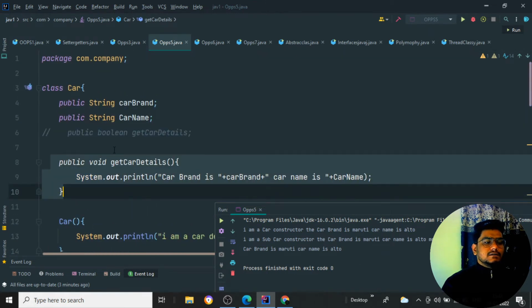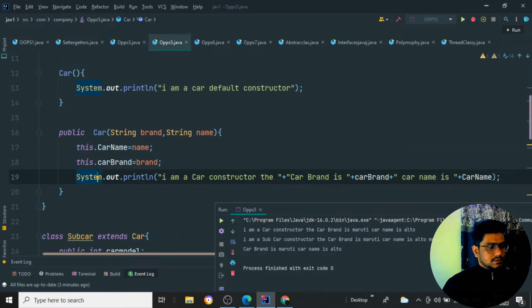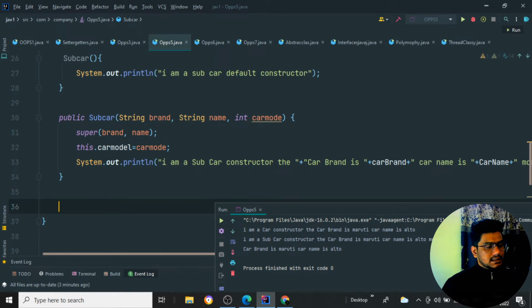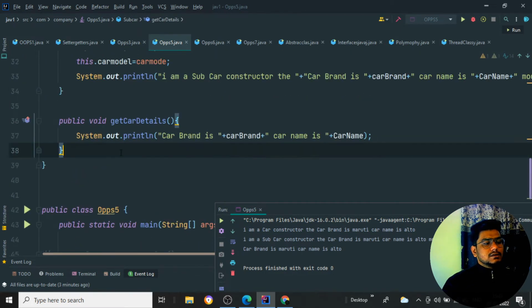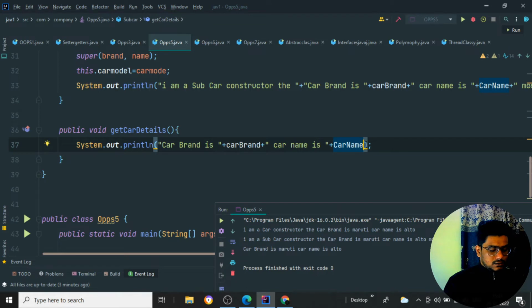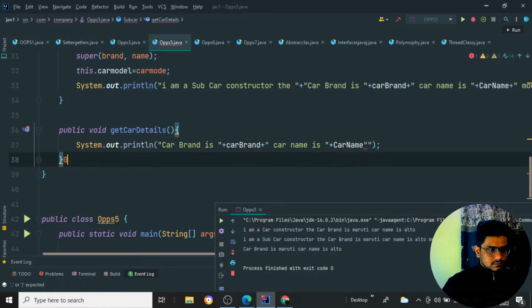Suppose the method is present in the child as well. Suppose I just copy this line of code and put it over here inside my child class. Now things will be different. I'm just writing here public void getCarDetails, and along with this I'll add a few more properties.